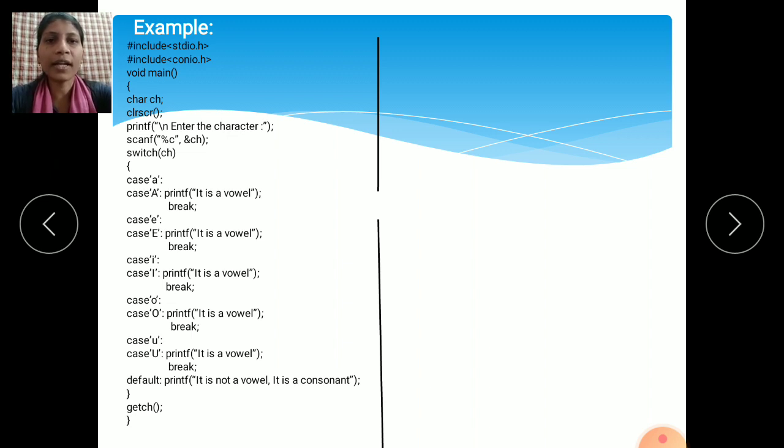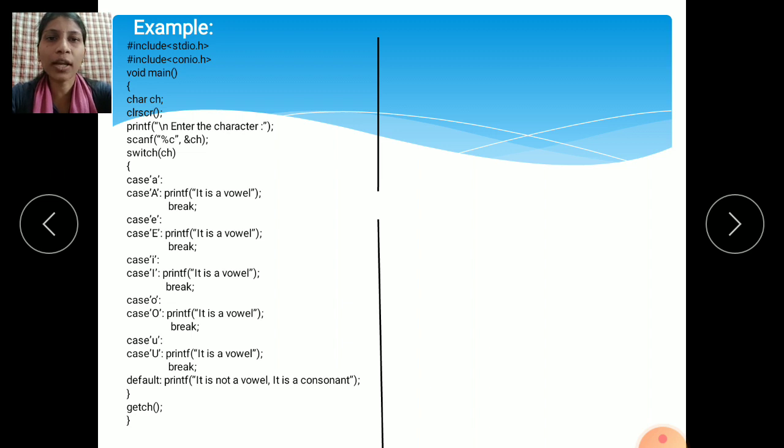So if you enter any alphabet using the keyboard, it shows whether that alphabet is a vowel or a consonant. That type of message we are executing here. See, case 'a', small a.